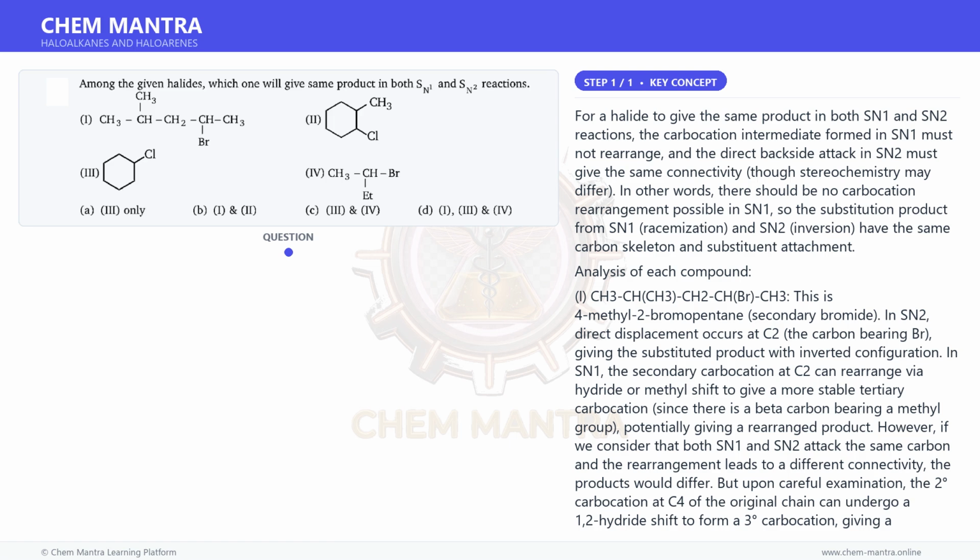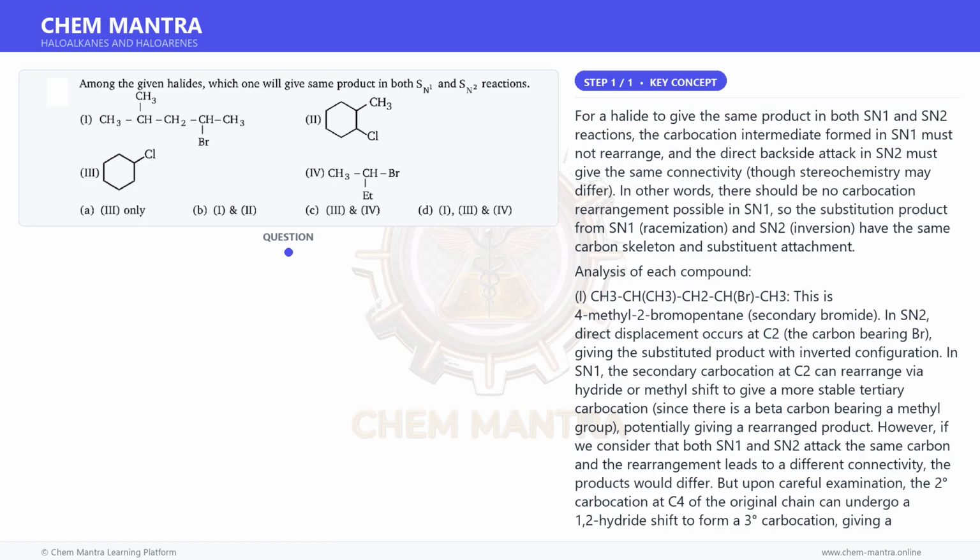4. CH3CH(Br)CH2CH3, which is 2-bromobutane. This is a secondary bromide. In SN1, a secondary carbocation at C2 forms. There is no possibility of rearrangement to a more stable tertiary carbocation, no adjacent quaternary or tertiary carbon. SN1 gives racemic 2-substituted butane. SN2 gives inverted 2-substituted butane. These are enantiomers, different stereochemical products.